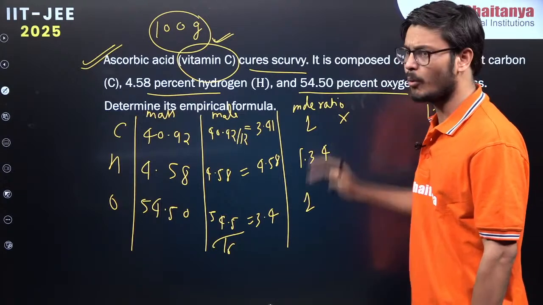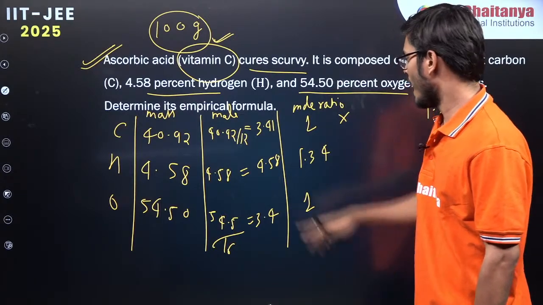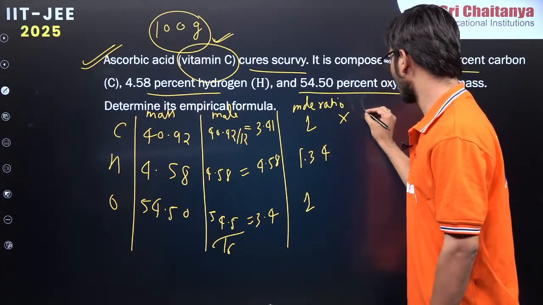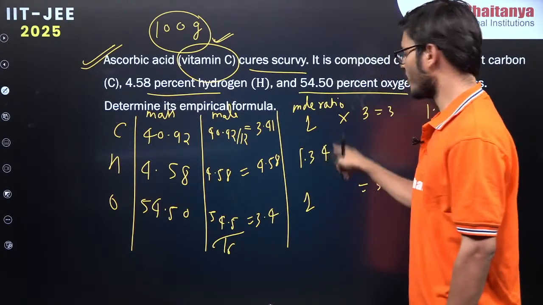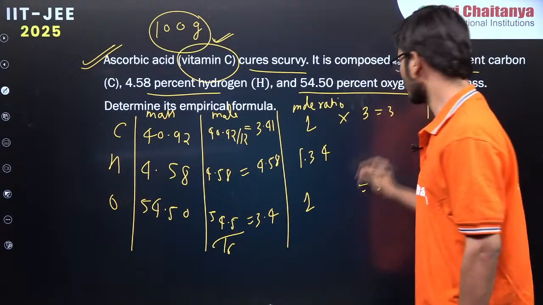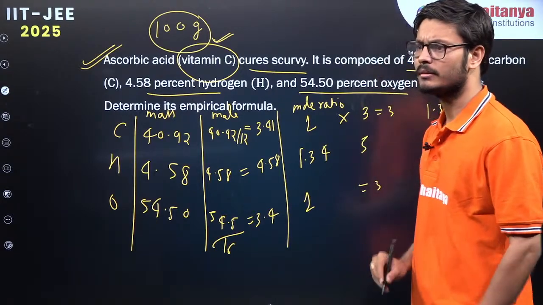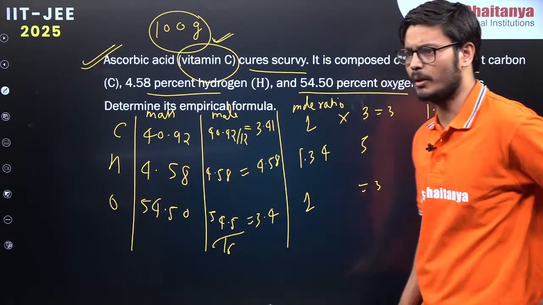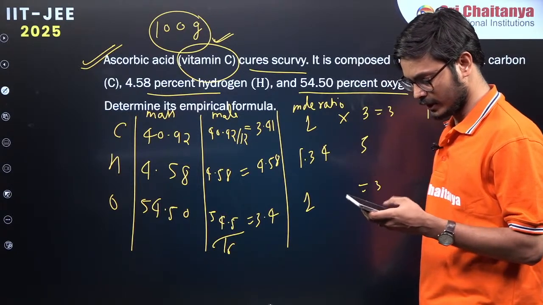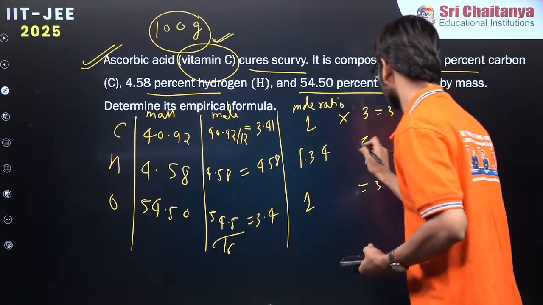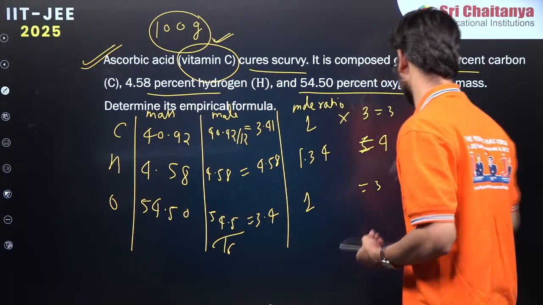Tell me. If I multiply by 3, this will be 3, and this is 3, and this will be approximately 5, isn't it? If you multiply 1.34 into 3, what is the value approximately coming? So this is coming approximately 4.02, some value is coming.